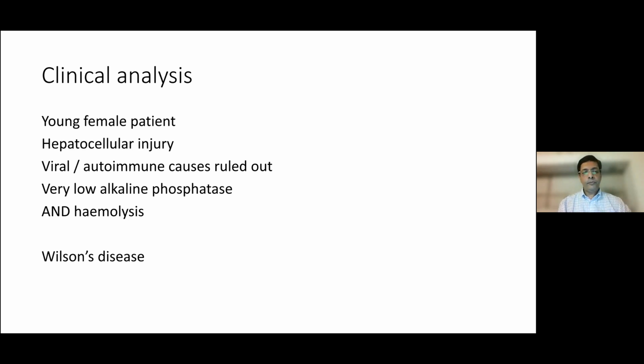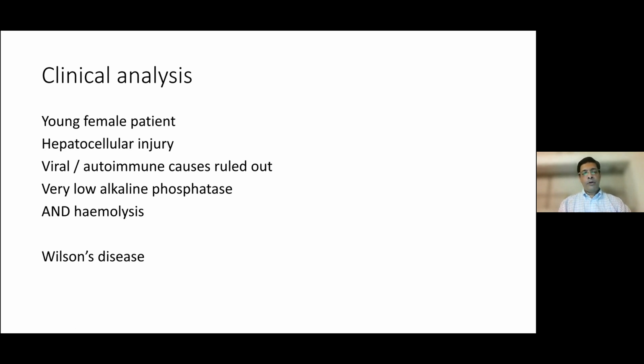And so in this particular case, for the sake of our discussion, this is all that I wanted to discuss from the medicine perspective. The coarse tremor that this patient had and the other psychological issues she was having were all part and parcel of neurological Wilson's. So a KF ring was positive and she was diagnosed to have Wilson's. When Wilson's presents with acute hepatic failure, transplantation is often the only option. And so one has to have a very, very high degree of suspicion and shouldn't miss this kind of a diagnosis.